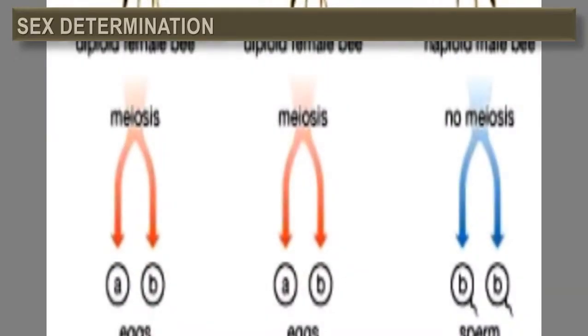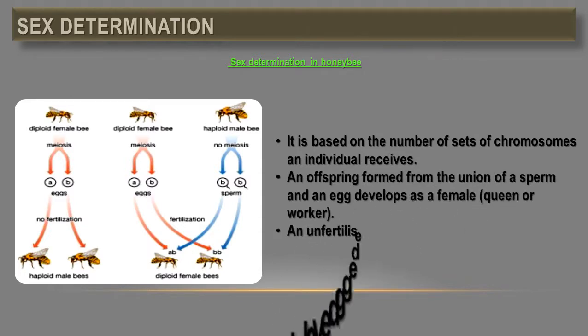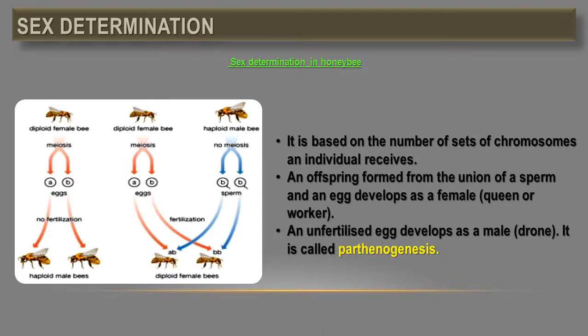Dear students, now we discuss sex determination in honeybee. In honeybees, haplodiploidy type of sex determination is present.